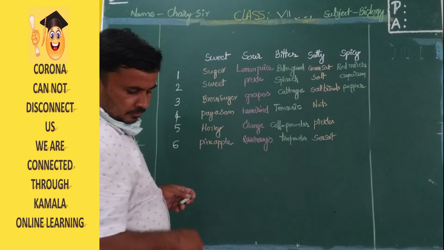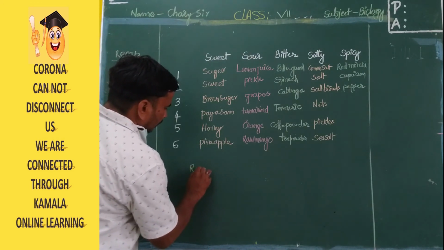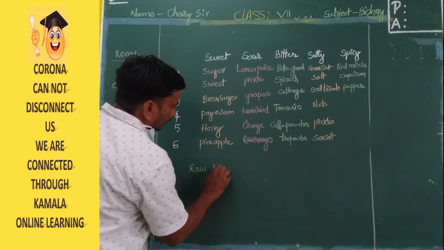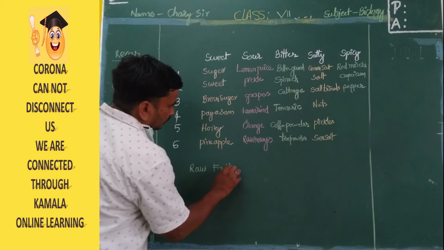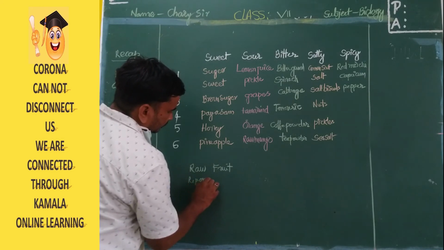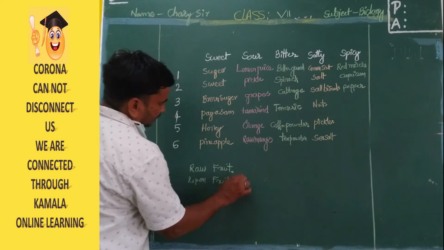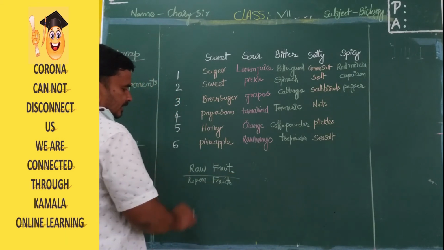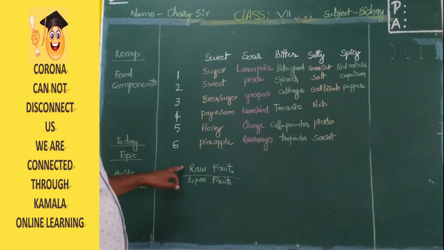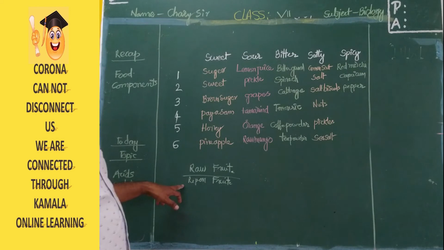Next, what is raw fruit and ripened fruit? What is the difference between raw fruit and ripened fruit? Is there any difference in taste? Raw fruit is somewhat sour in taste. Ripened fruit is sweet in taste.